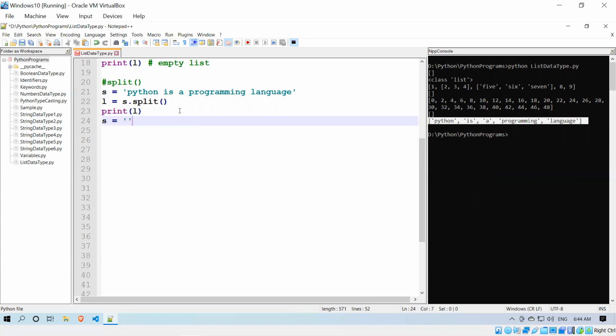Again, if I have something like this, s equals 123-456-789, and I want to split this, in split I'll give the hyphen and then print l.